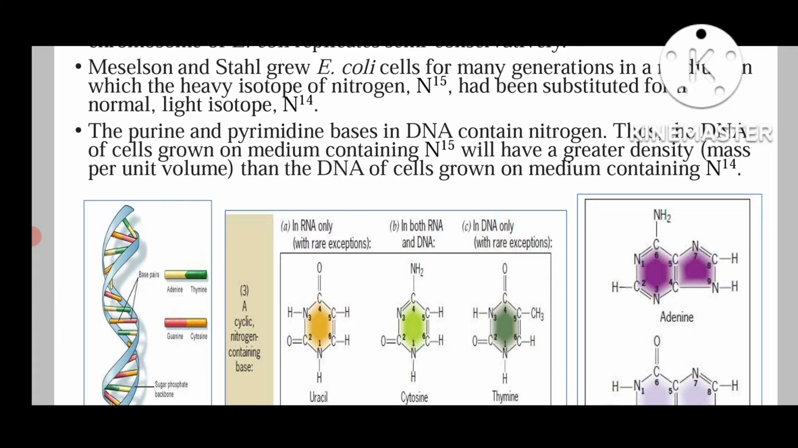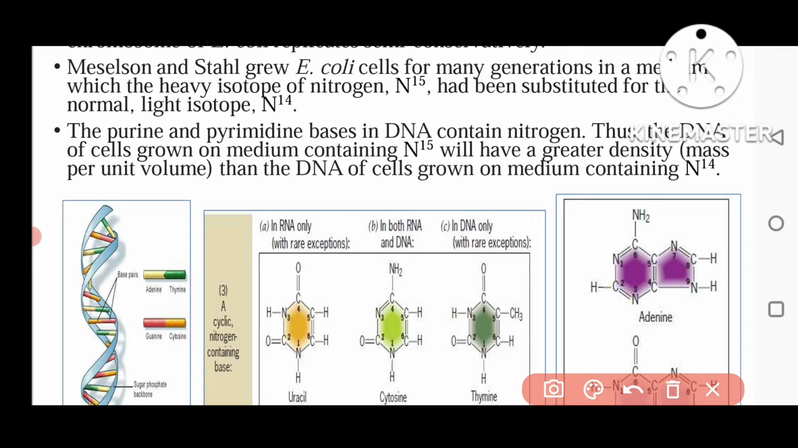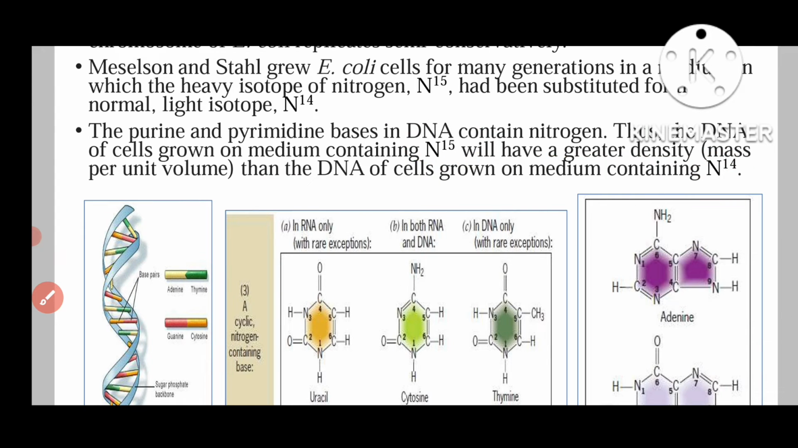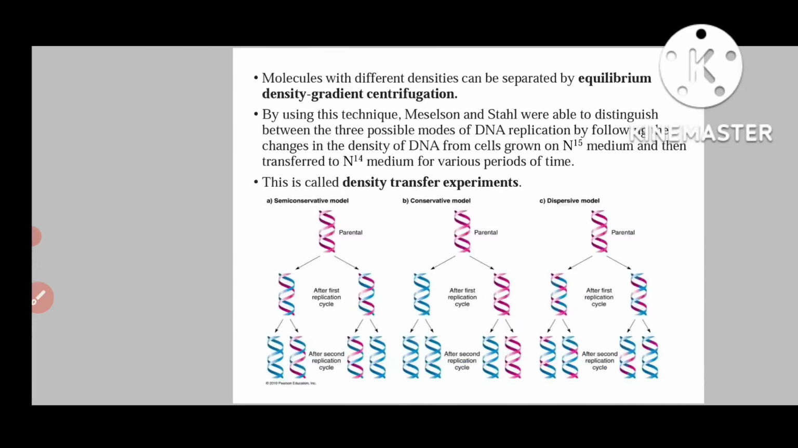So basically these purines and pyrimidines contain nitrogen, thus the DNA of cells grown on medium containing nitrogen 15 will have a greater density. What is density? Density is mass per unit volume, and because it is heavy, it has more atomic mass as compared to normal, so it will have greater density as compared to the cells growing on nitrogen 14. This was the basic thing which they took into consideration when they were experimenting.